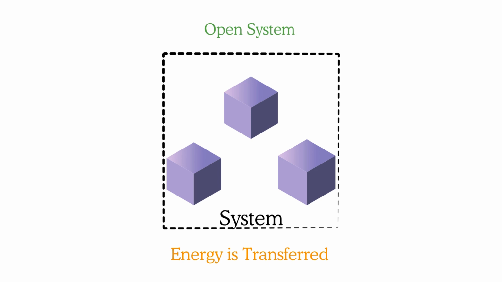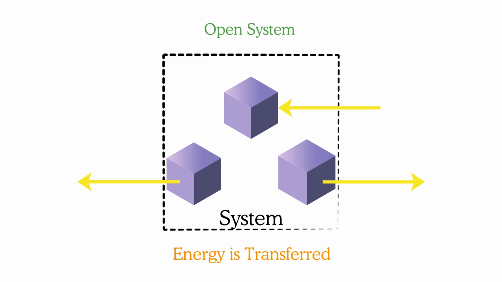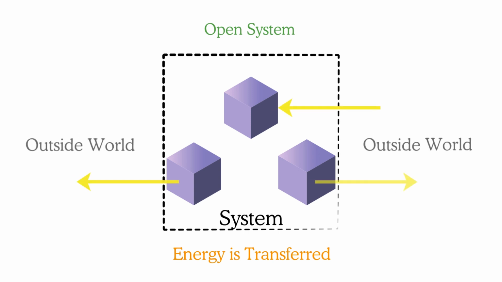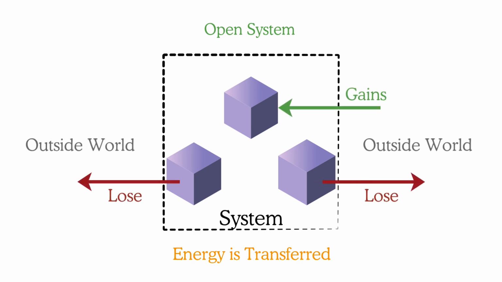This is like an open system. The matter of the system can exchange energy with the outside world, which is just all of the matter that's outside of our actual system. And this means that an open system can lose or gain energy as it interacts with the outside world.